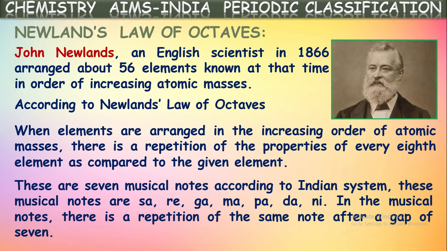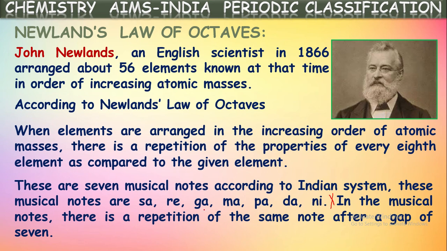There are seven musical notes according to the Indian system. I think you know these. The musical notes are sa re ga ma pa da ni. In the musical notes, there is a repetition of the same note after a gap of 7, isn't it? If you say these 7 notes, what do we get as the 8th note?